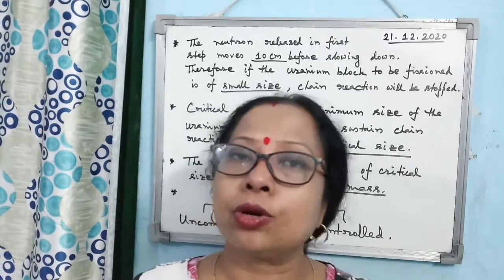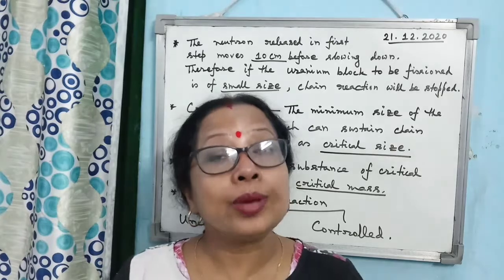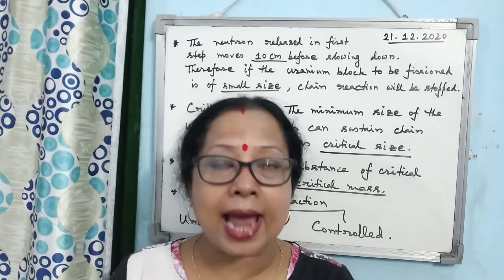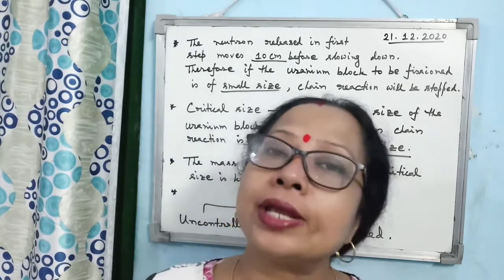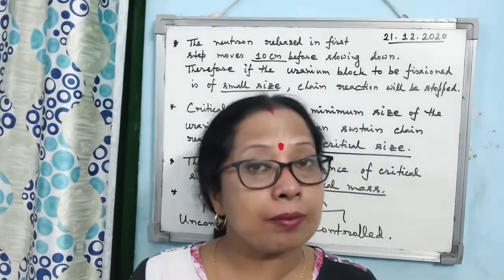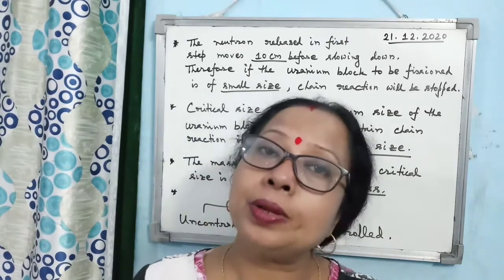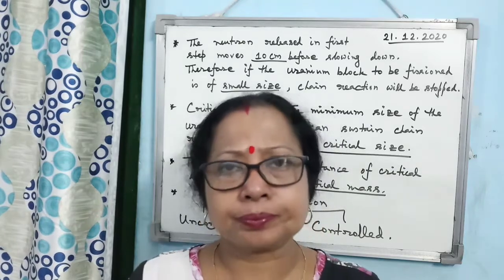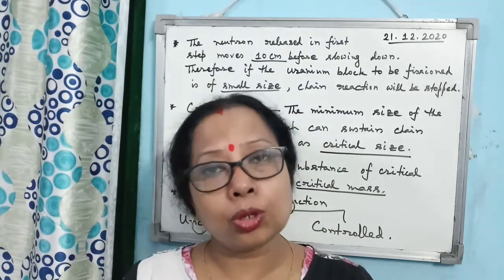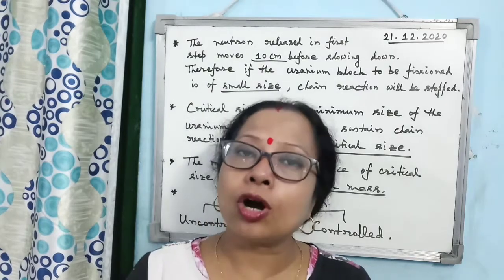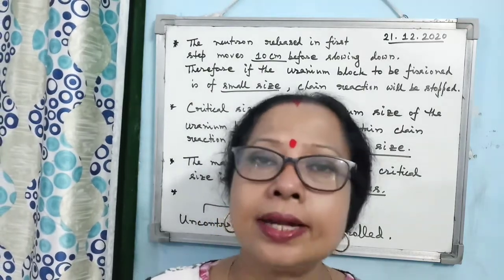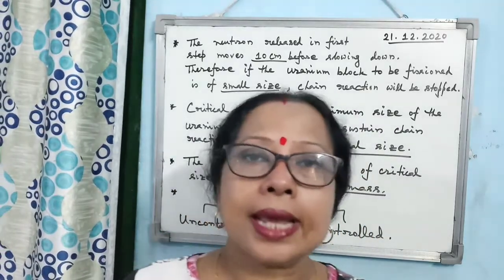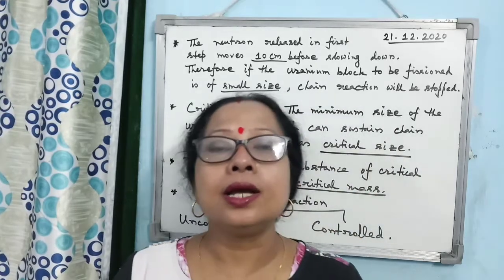Then next is the controlling rod, a very important point. Frequently a question comes on it. What is the controlling rod? The rod which absorbs the extra neutrons at every step and keeps the rate of reaction constant. So again I am repeating, slowly, please note it down. The controlling rod is the device which keeps the rate of reaction constant by absorbing the extra neutrons at every step of the nuclear fission reaction.